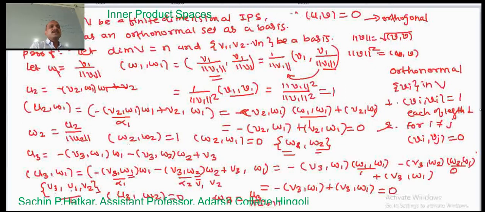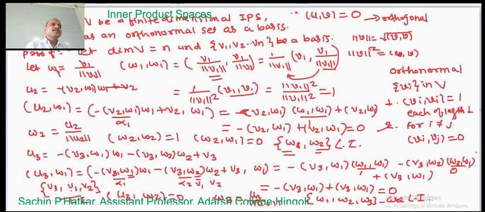If these are linearly independent, these two here are also linearly independent, and these three, w1, w2, w3, are also linearly independent vectors. So for three vectors we have constructed three orthonormal vectors which are linearly independent.